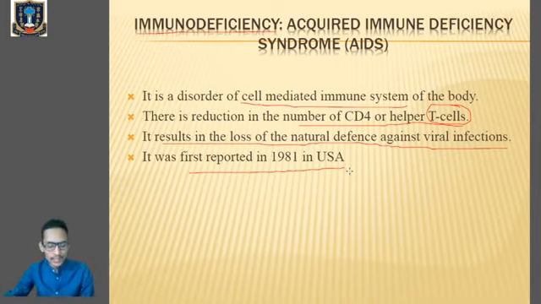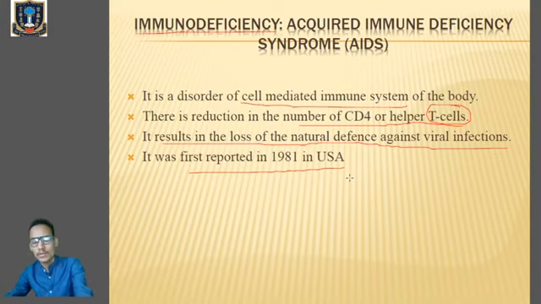Clear? The AIDS virus was named Human Immunodeficiency Virus, HIV, in 1986 by the International Committee on Taxonomy of Viruses. So kindly go through the discovery of AIDS from your textbook, page number 467.